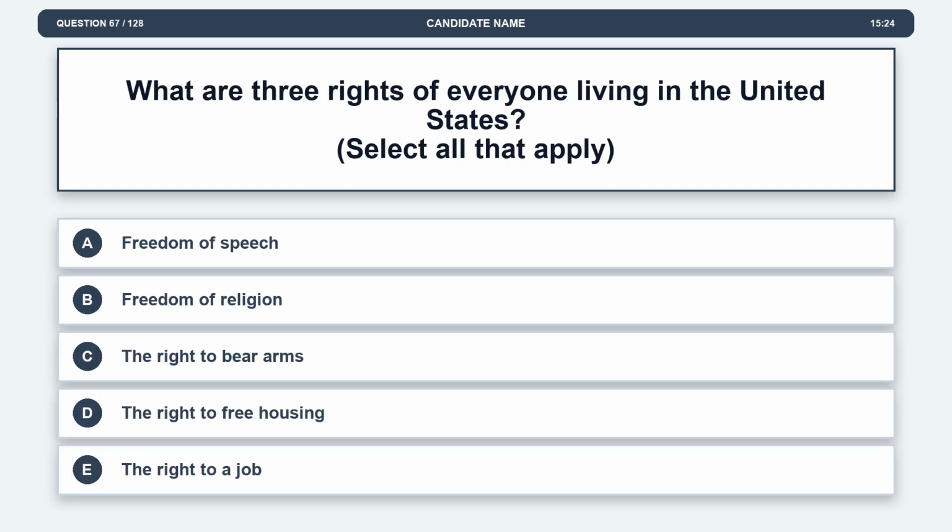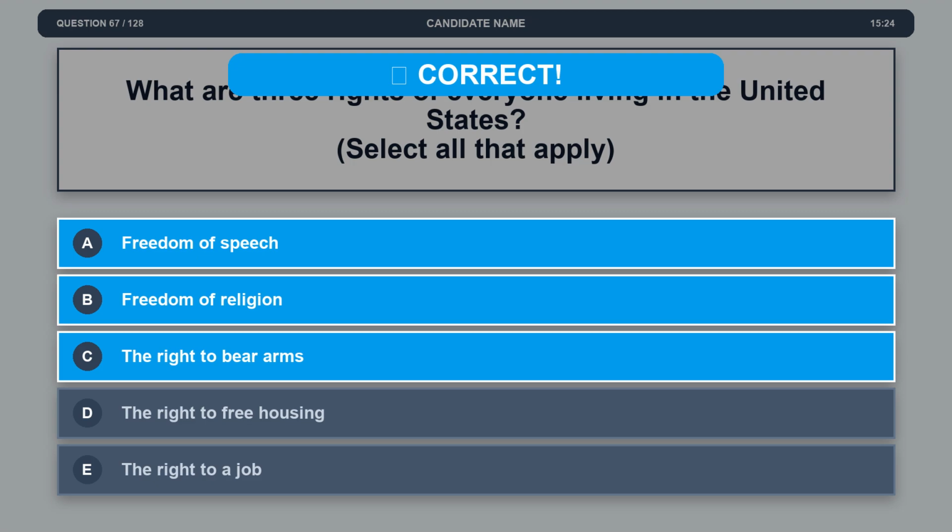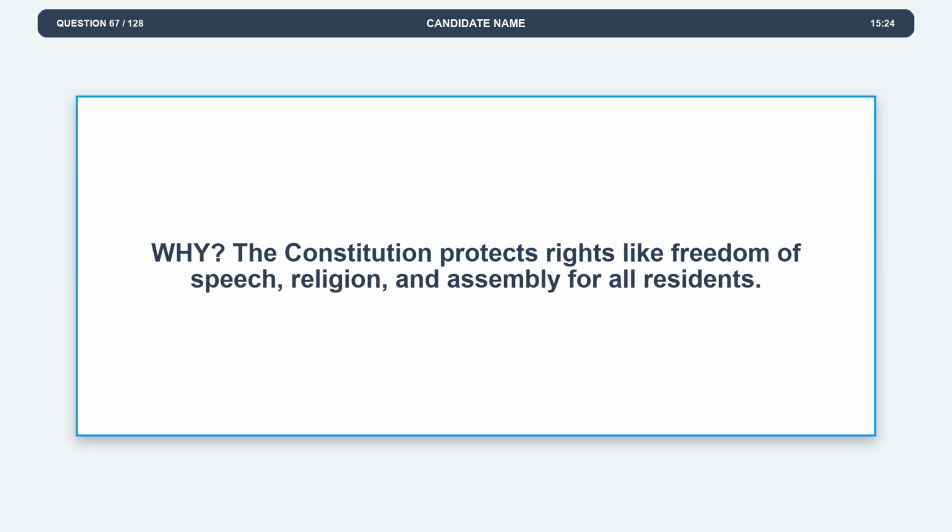Question 67. What are 3 rights of everyone living in the United States? Option A. Freedom of speech. Option B. Freedom of religion. Option C. The right to bear arms. Option D. The right to free housing. Option E. The right to a job. The correct answers are options A and B and C. Freedom of speech. Freedom of religion. The right to bear arms. Explanation. The Constitution protects rights like freedom of speech, religion, and assembly for all residents.